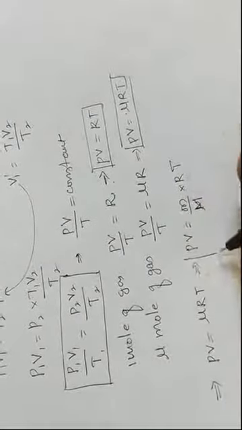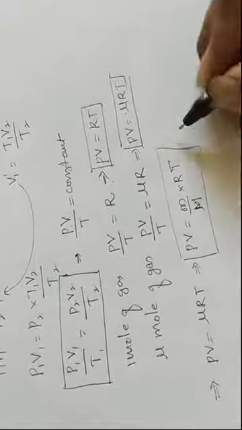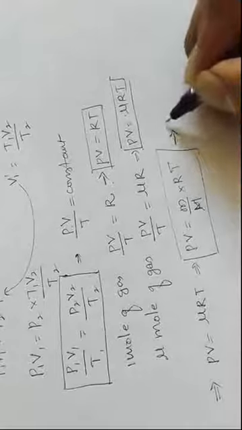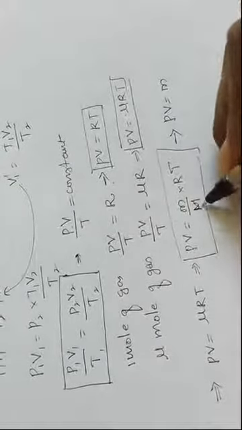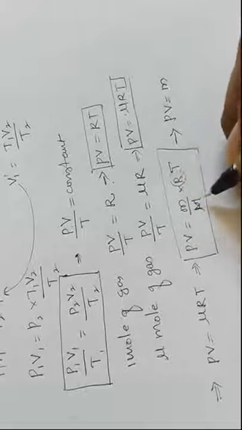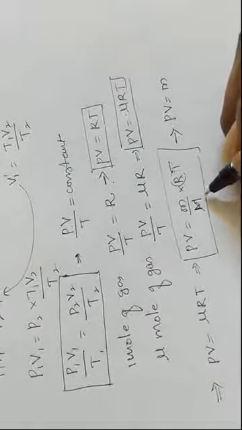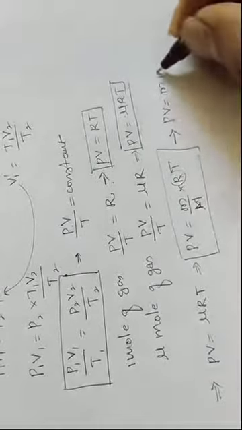This is another form. I can convert that into yet another form: PV is equal to M times R by M, that is the universal gas constant divided by the molecular weight, is equal to what?